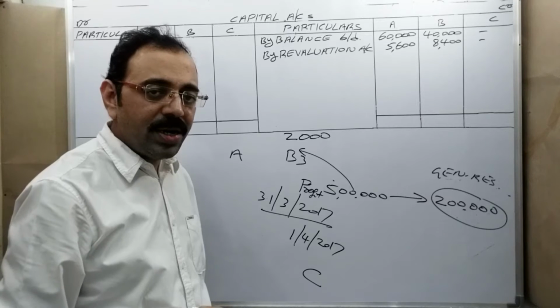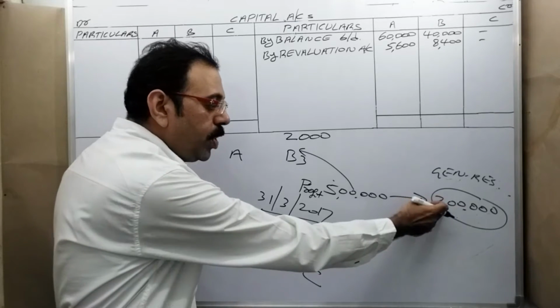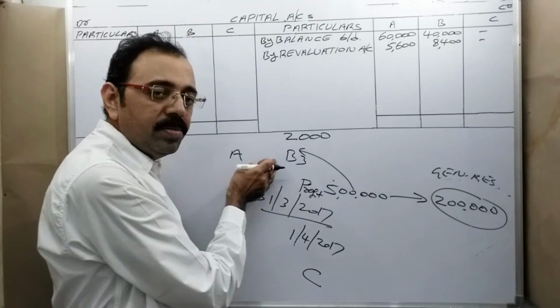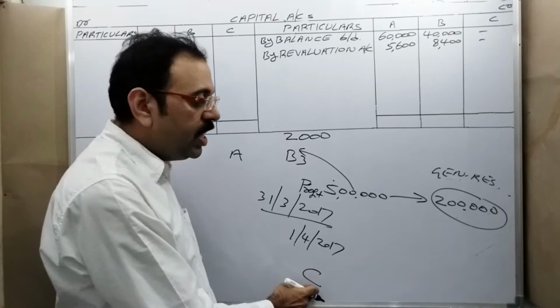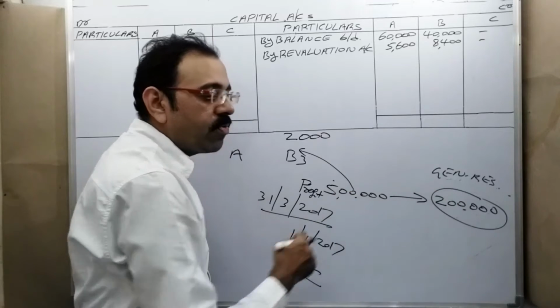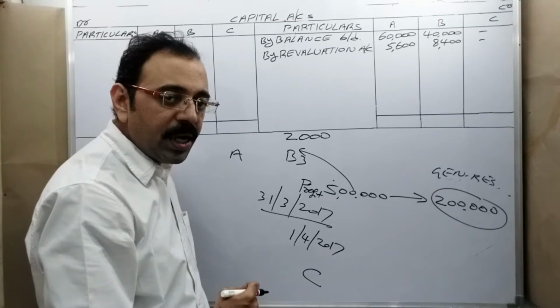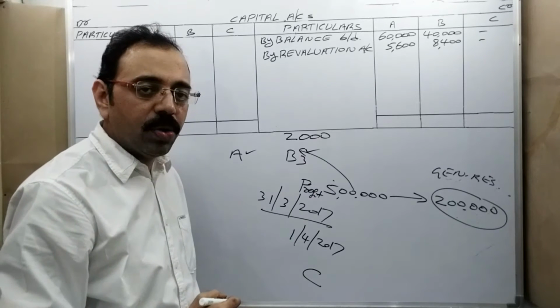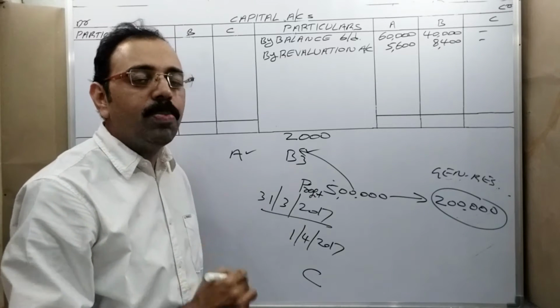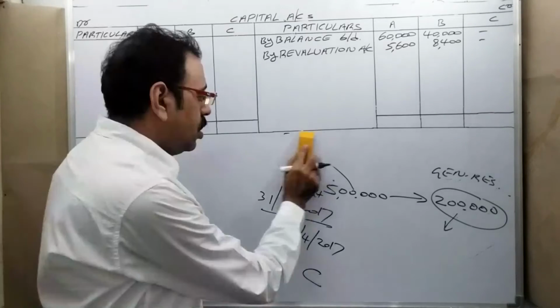Okay? It is not correct. This amount belongs to only A and B. Therefore, at the time of admission of a new partner, if there is any accumulated profit, who should take that amount? Old partners. In which ratio? In old profit and loss ratio.